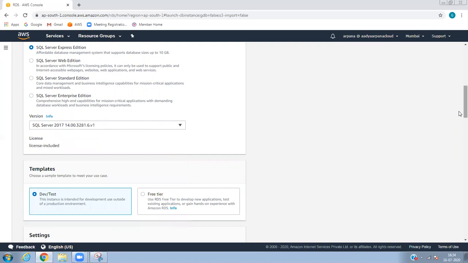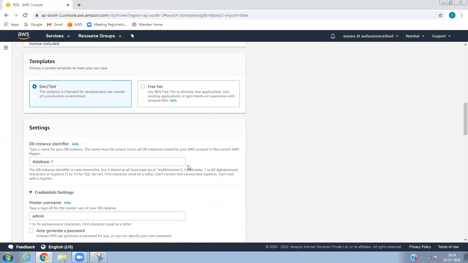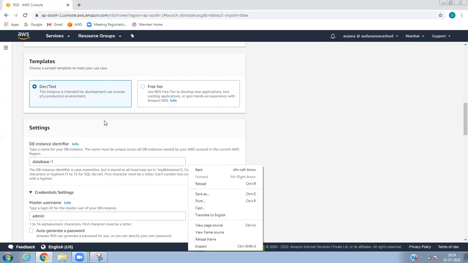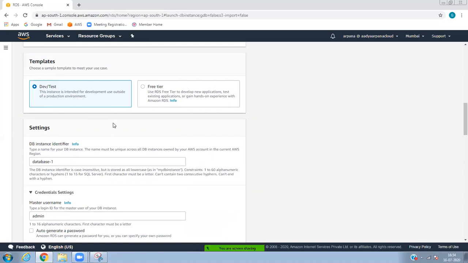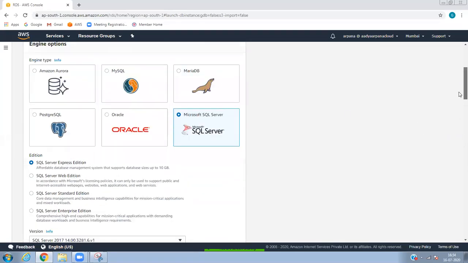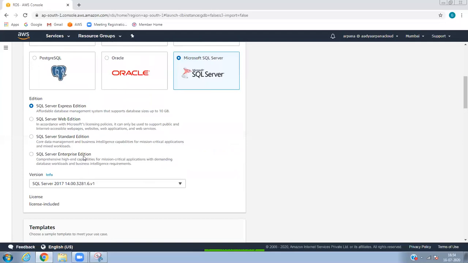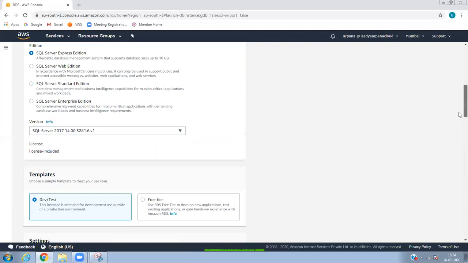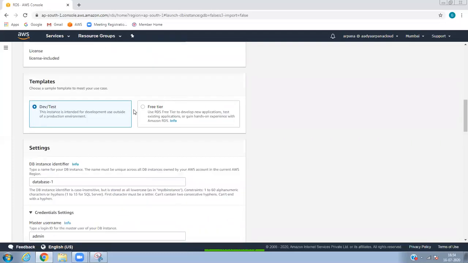Here, we have two things. One is development test, and definitely production will not come because we are using the Express edition, so it won't have production. If you select the Enterprise, Standard, or Web edition, it will come. As of now, we are using only the free tier, so just select free tier.